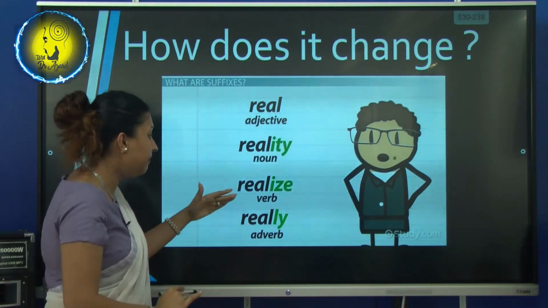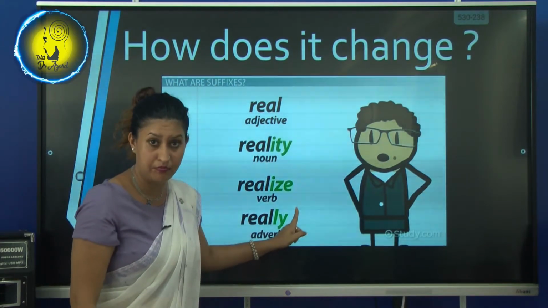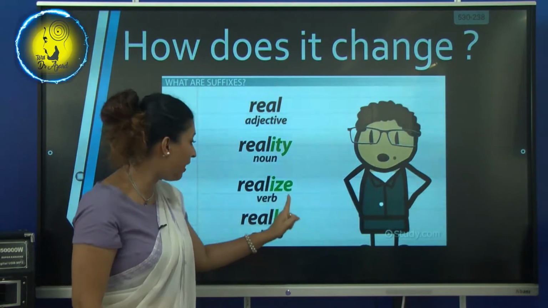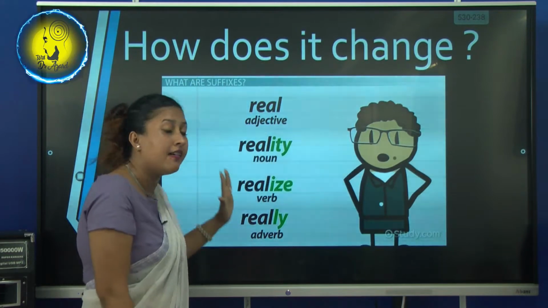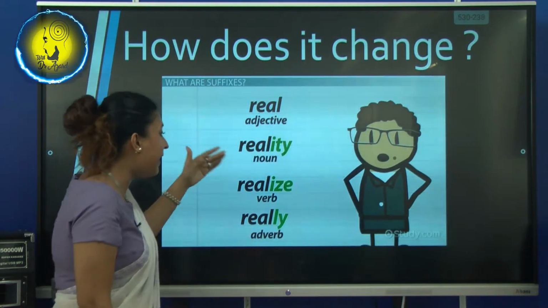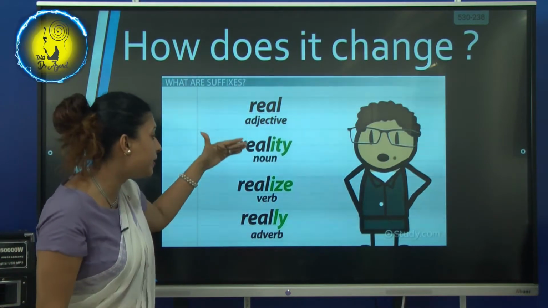And then if you put ize, how does it come? It becomes realize. We can use it as a verb.